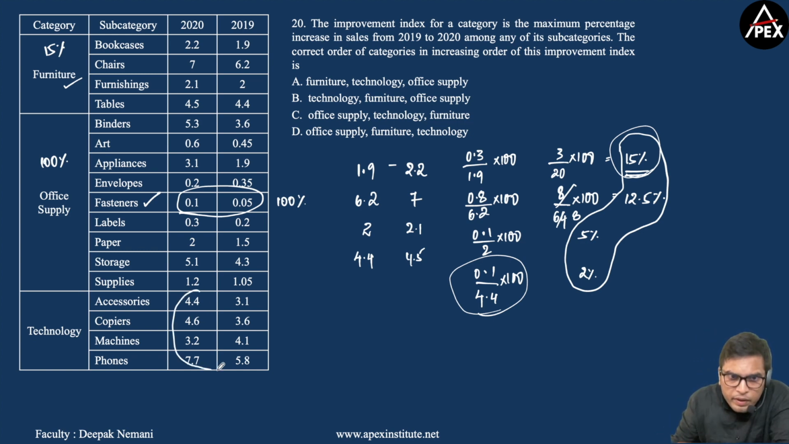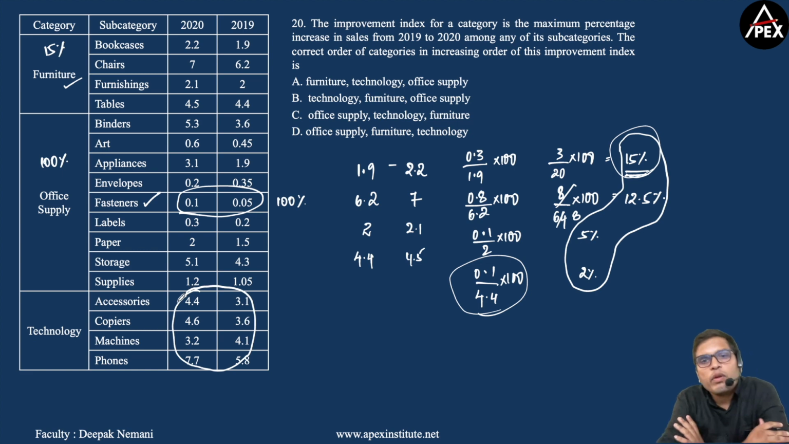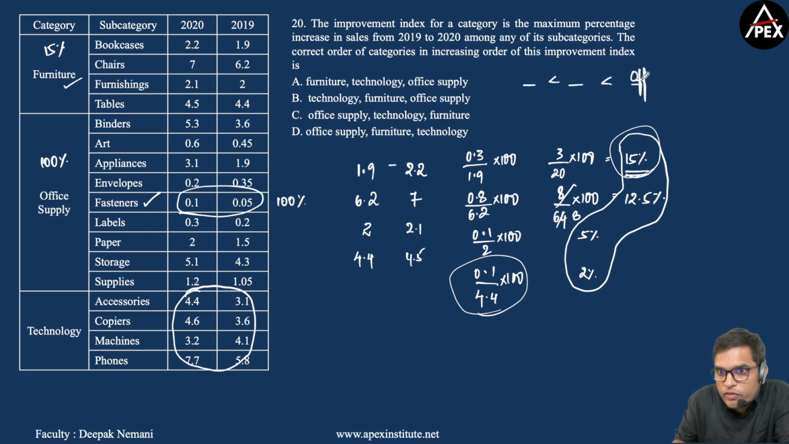Now for all these subcategories, I can say that the improvement index will be less than 100% for sure, because for none of these subcategories do you have sales getting doubled. So office supply has the highest improvement index. So since we are asked to arrange these things in the increasing order, you need to have office supply here. Now we need to check if the improvement index of technology is more than or less than improvement index of furniture. For that, let me consider accessories subcategory under technology.